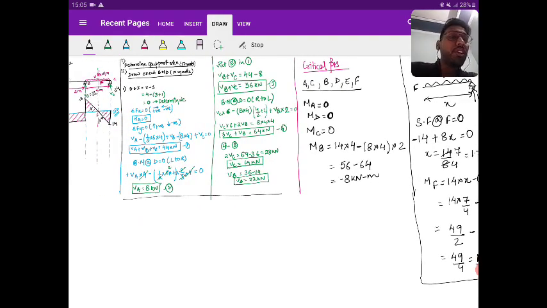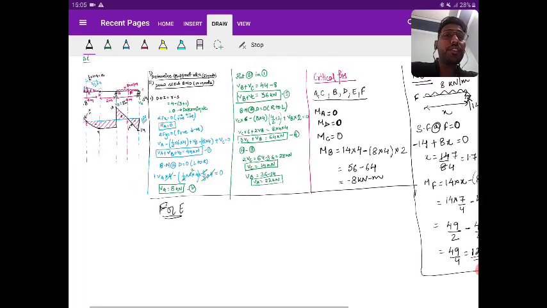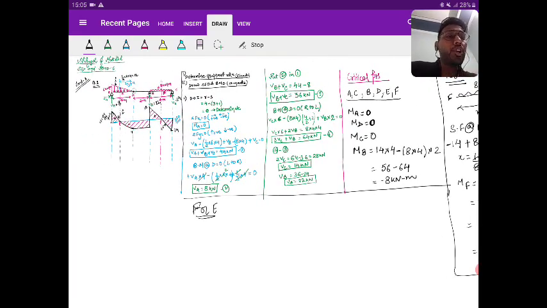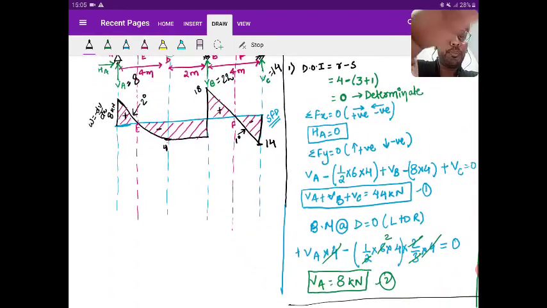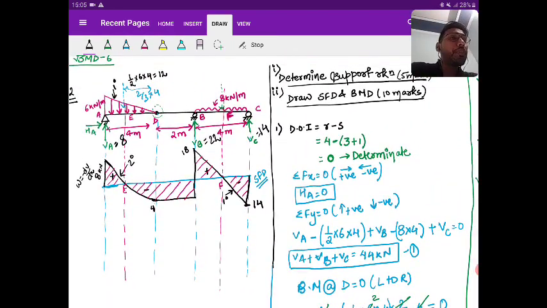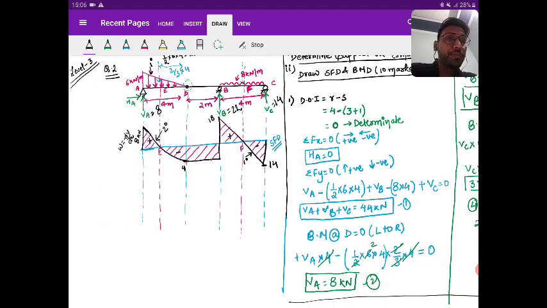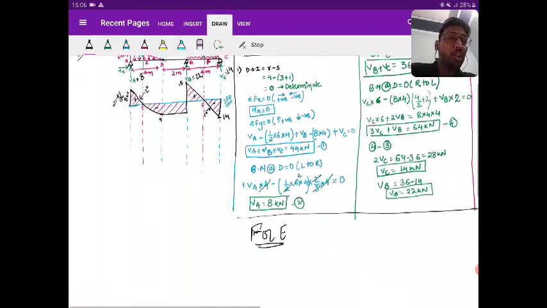Now I want bending moment at E. So for E point, look at E point in the diagram. Can you see the E point in the diagram? Yes or no? One simple step is, if you move right to left, you can see the triangular loading, so that you can solve. I want left to right so that I can let you understand how you are going to solve the trapezoidal loading. Is it clear?